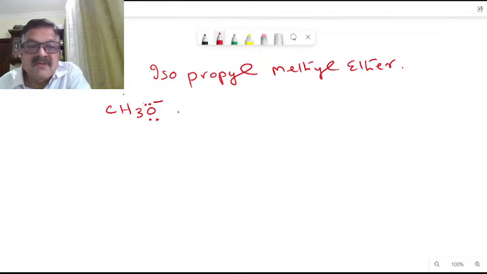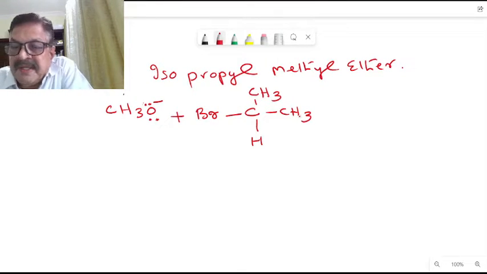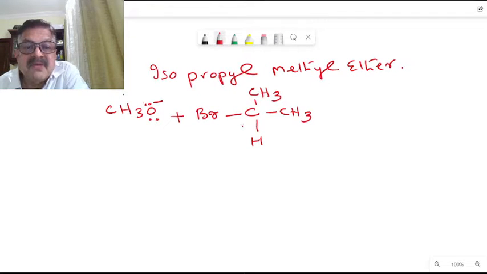So methoxide will be reacting with CH3CHBrCH3. This compound is 2-bromopropane. It is a secondary alkyl halide. So the reaction will be SN2 again.